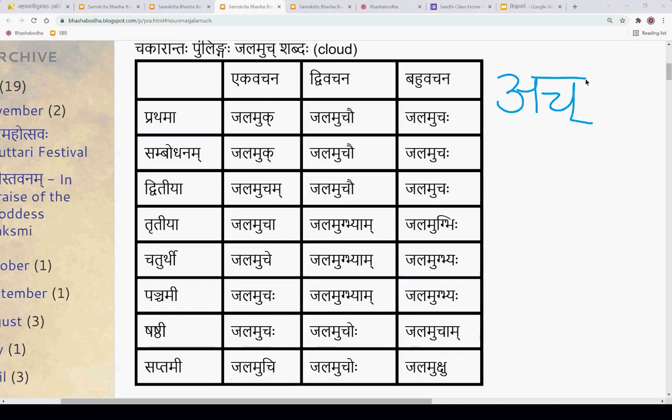Ach pratyahara tasmin ke varnaha bhavanti. A, I, U, R, L, E, O, AI, AU. Ityukte kim, sarve swarah. Sarve swaravarnaha ach iti pratyahare antargataha bhavanti.